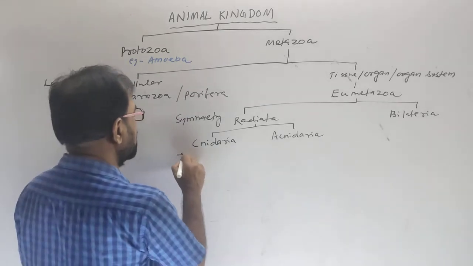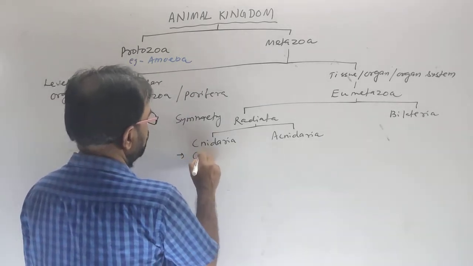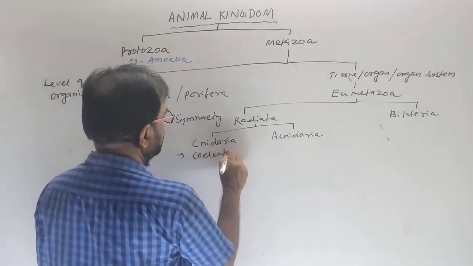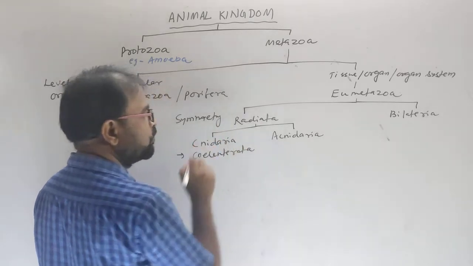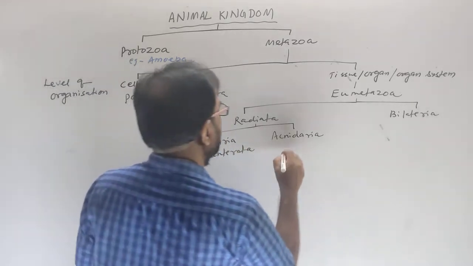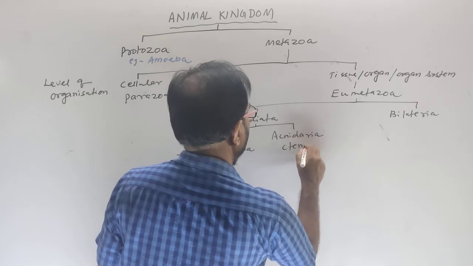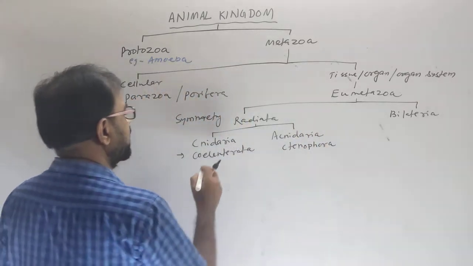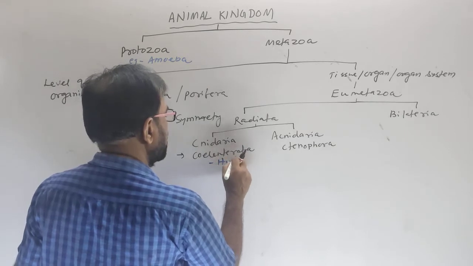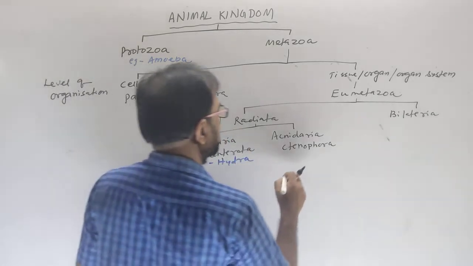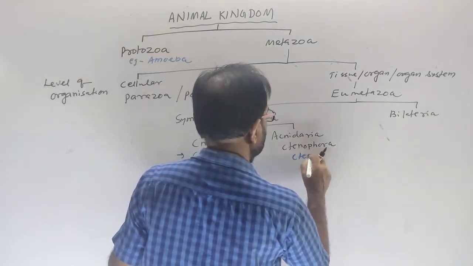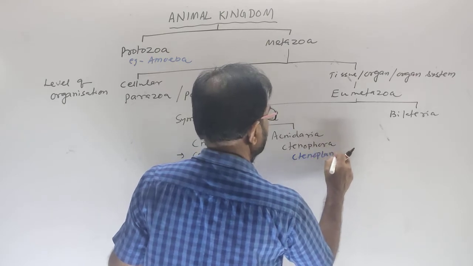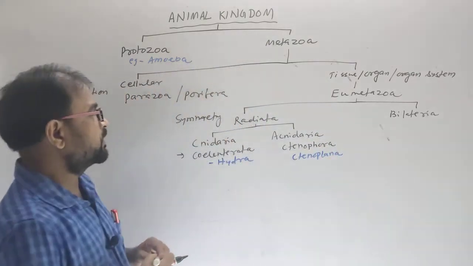In the cnidaria, we will study phylum Coelenterata, and in acnidaria, Ctenophora. The example is Hydra, and here the example is Ctenoplana. Clear?